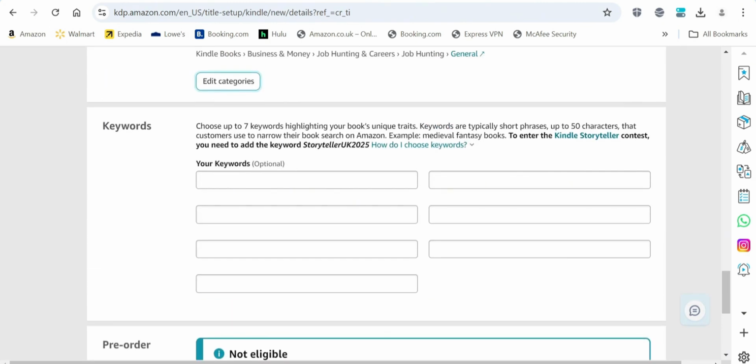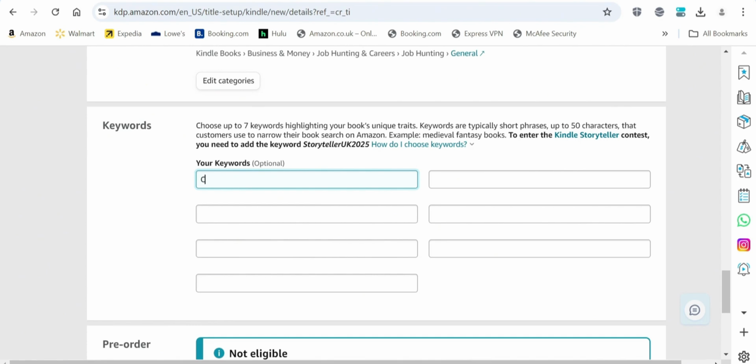So here you have an opportunity to choose 7 keywords that buyers type into the search button on Amazon if they're looking to buy a book. So here we can say career, you can say professional, you can say corporate, you can say banking.